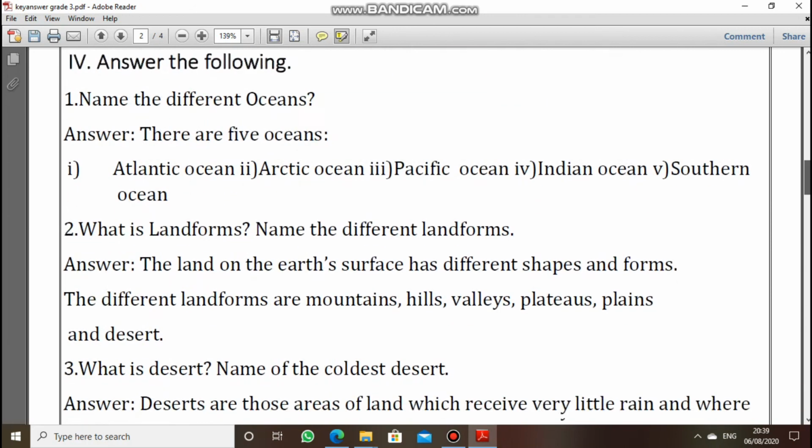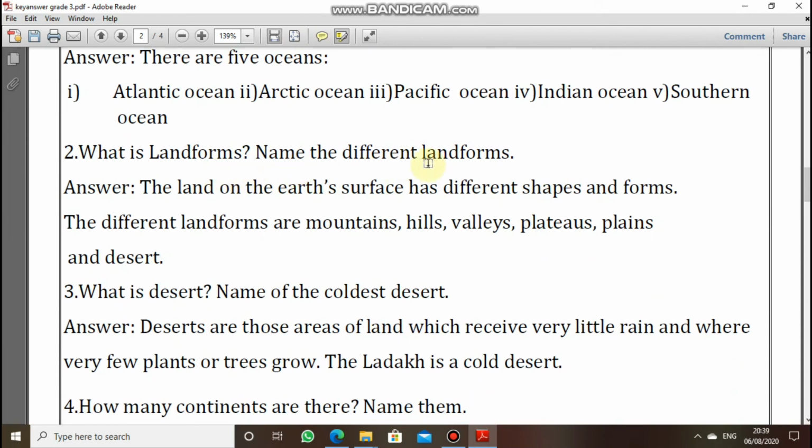The second question is, what are landforms and name the different landforms. Answer is, the land on Earth's surface has different shapes and different forms. So that is called landforms. The different landforms are mountains, hills, valleys, plateaus, plains and desert.